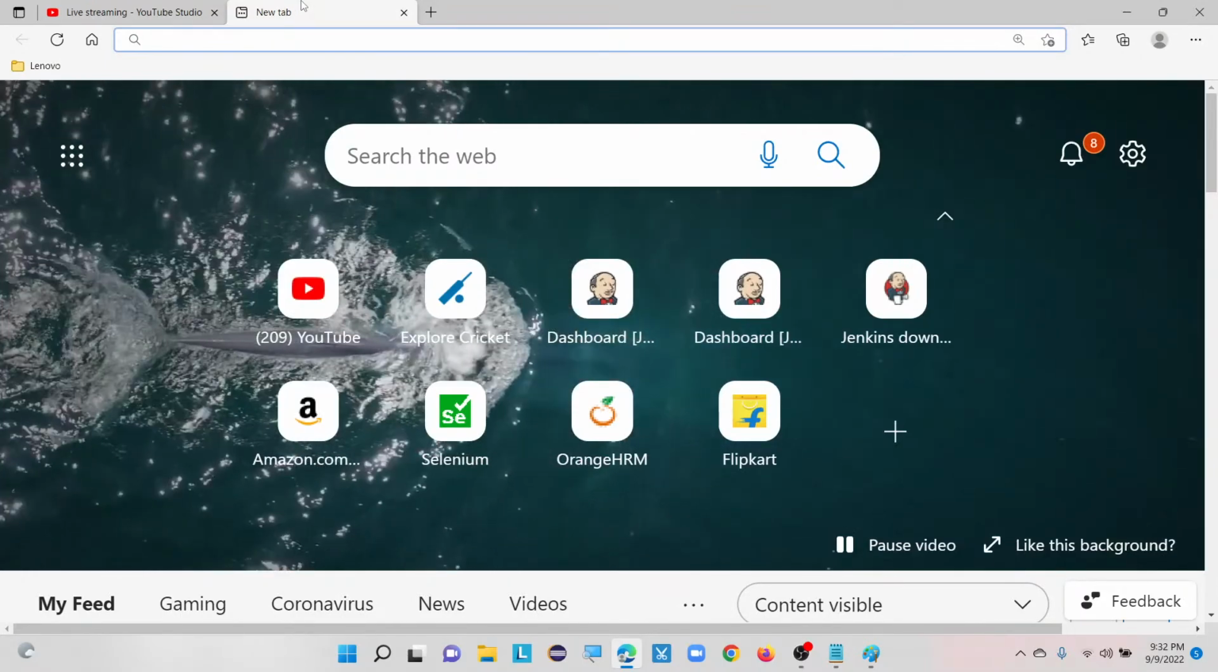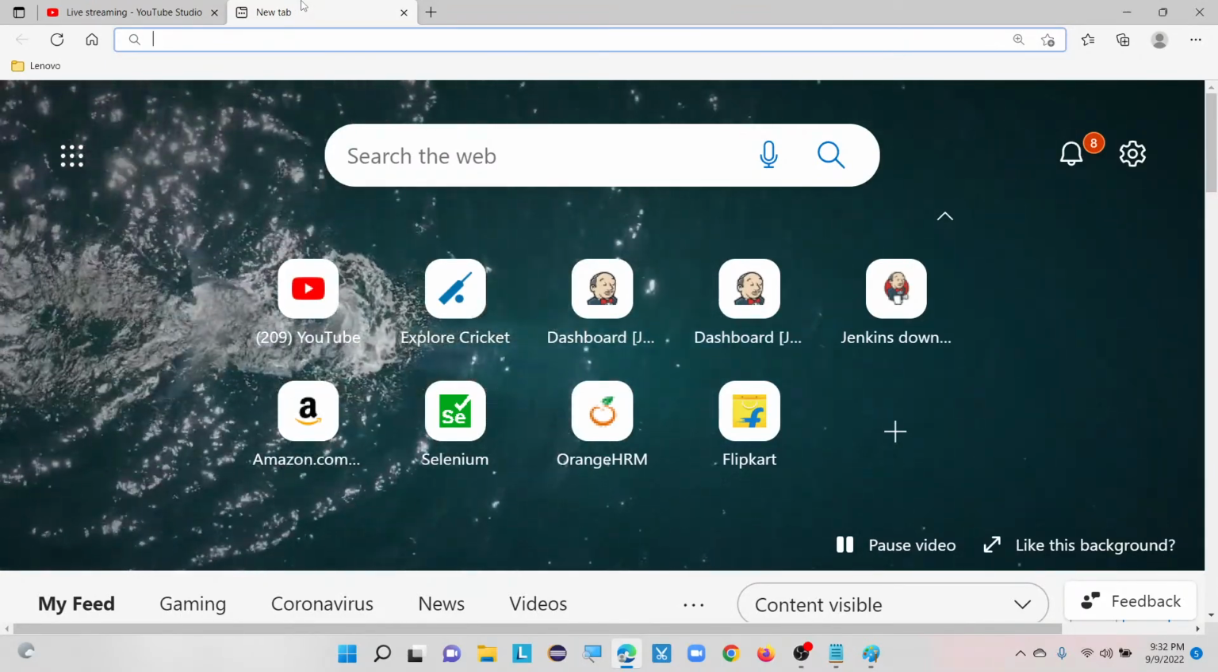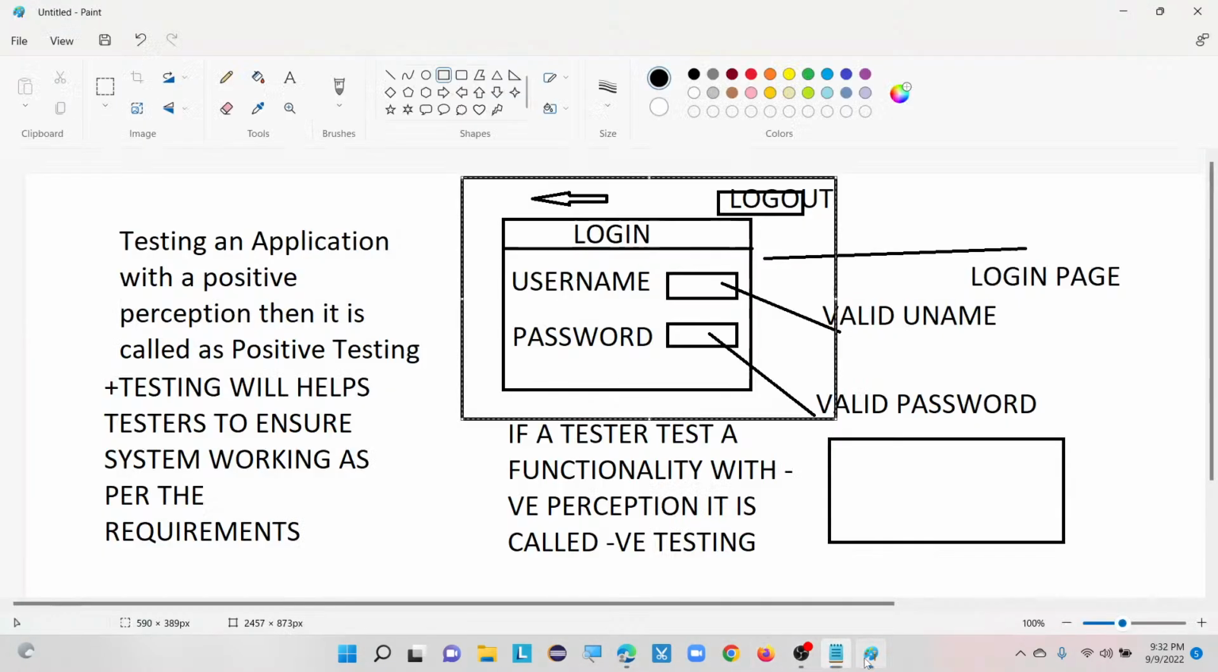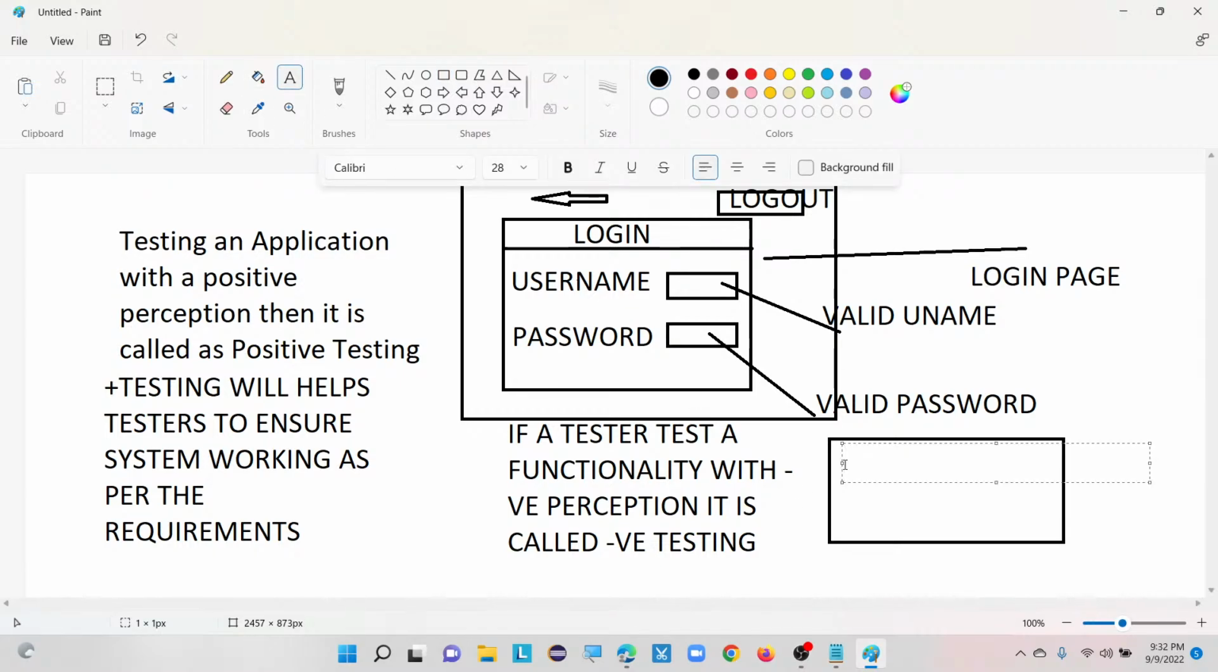Here negative testing helps us in finding the defects. Negative testing is the best approach. Negative testing will help us in finding the defects, right? That is the main objective of every tester.